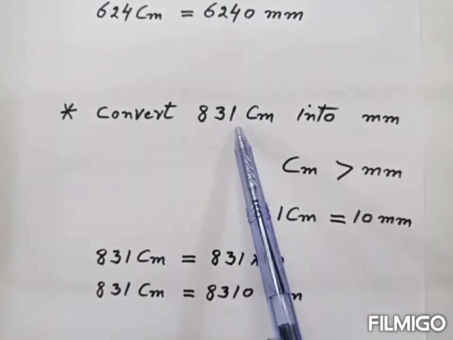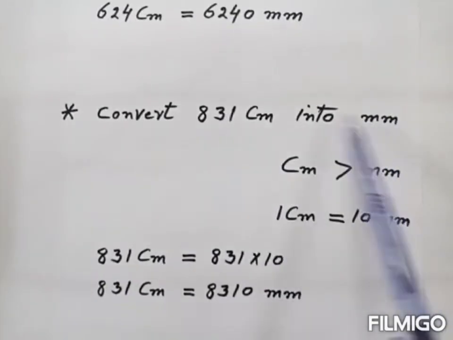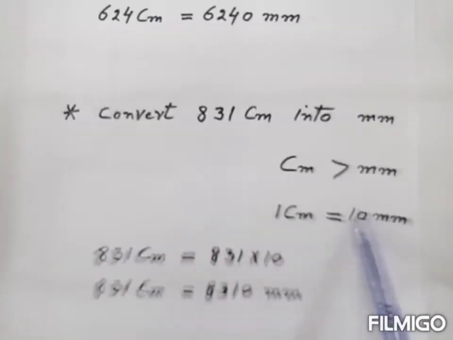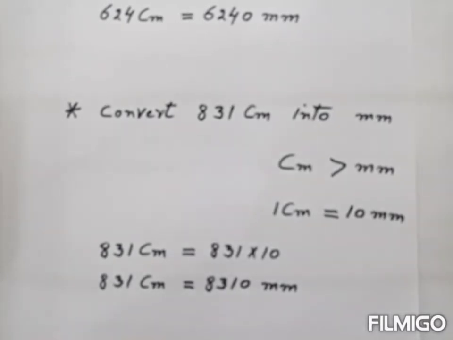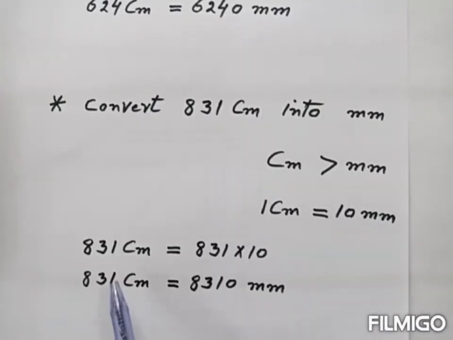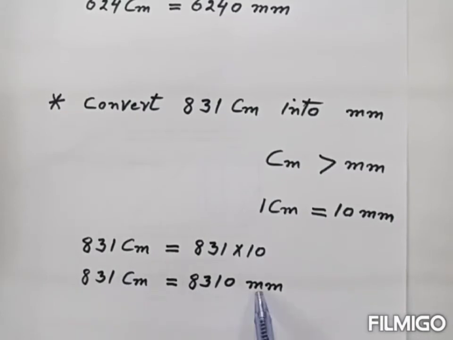So we convert centimeter into millimeter. So we multiply this number with 10. So here we get this. So this much centimeter is equal to this much millimeter. This is the answer.